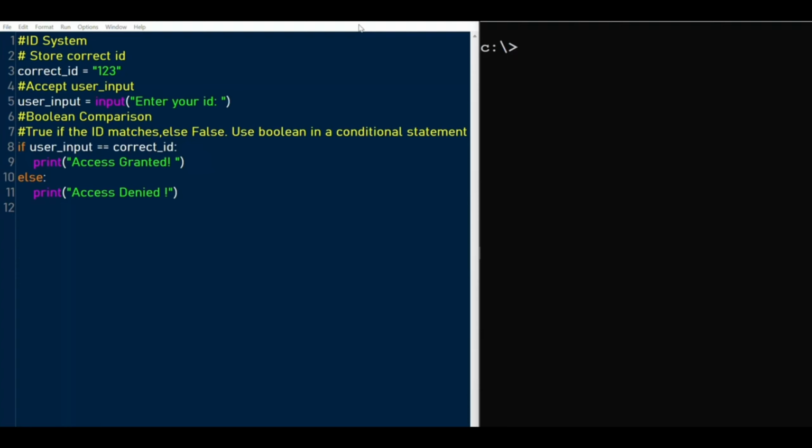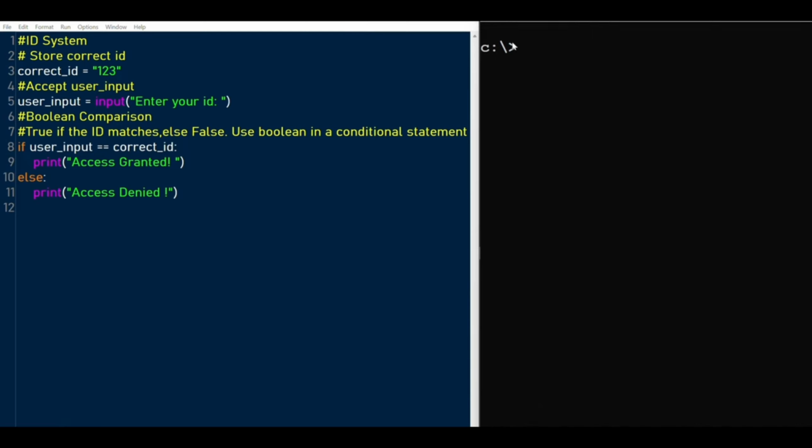To demonstrate the Boolean type, let's come up with a simple system. This system will allow access to the building if you enter the correct ID. So we have defined a variable called correct ID and assigned a string value of "123", and we're accepting user input. Then we're going to compare what the user has entered to the correct ID. If the two match, we're going to print the message access granted, else we'll print access denied.